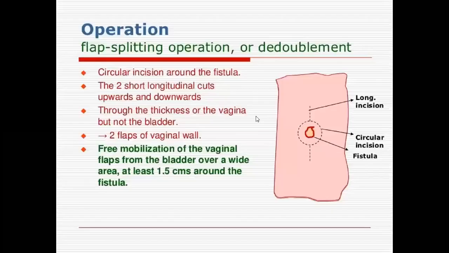So what is flap splitting operation? So this is the anterior vaginal wall and this is the fistulous opening. So you give a circular incision around the fistula and 2 small longitudinal cuts are made upwards and downwards. The vaginal epithelium is separated from the underlying bladder tissues. So 2 flaps are created. After mobilization, these flaps are sutured. This is called as flap splitting procedure.